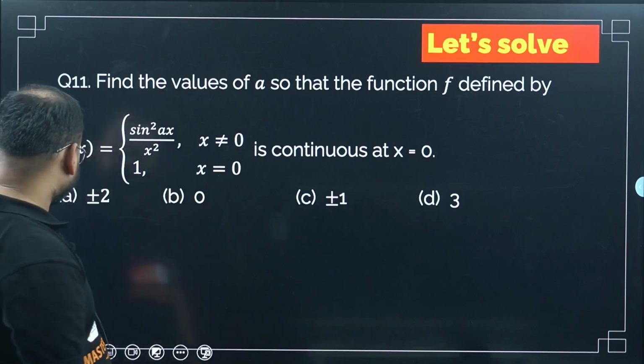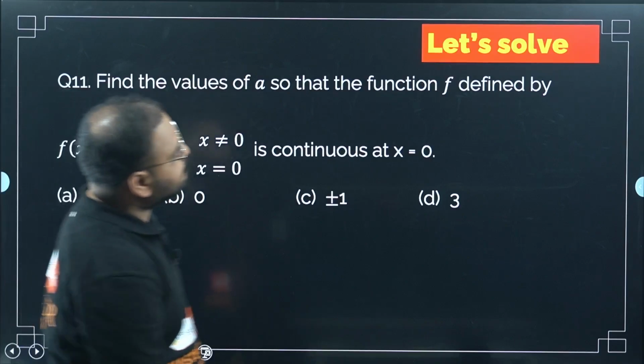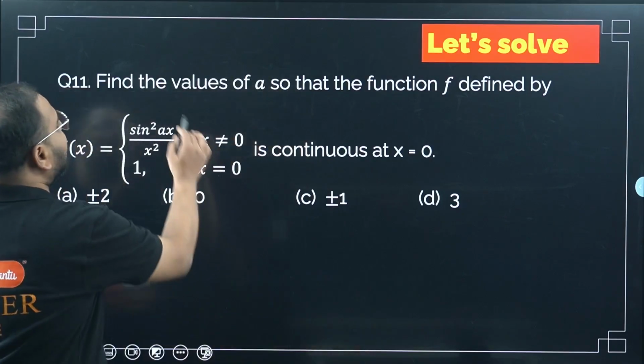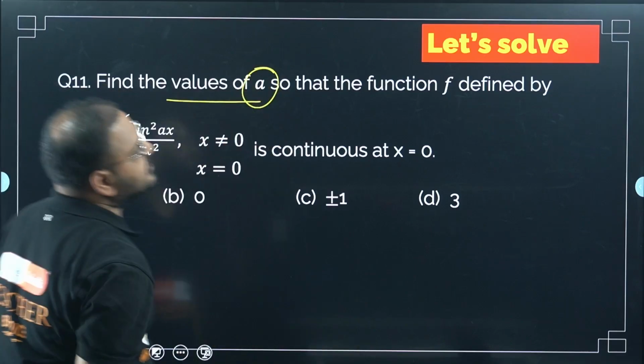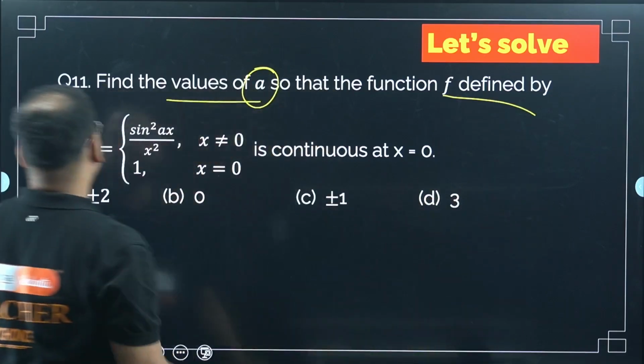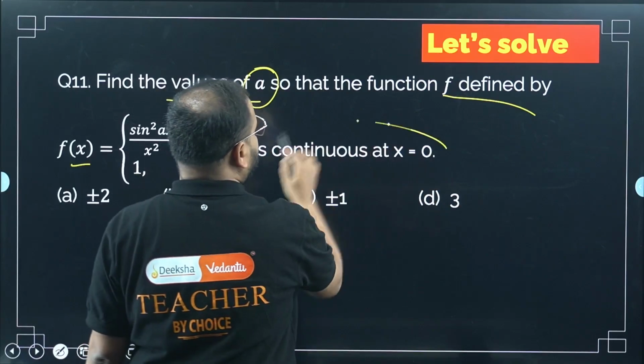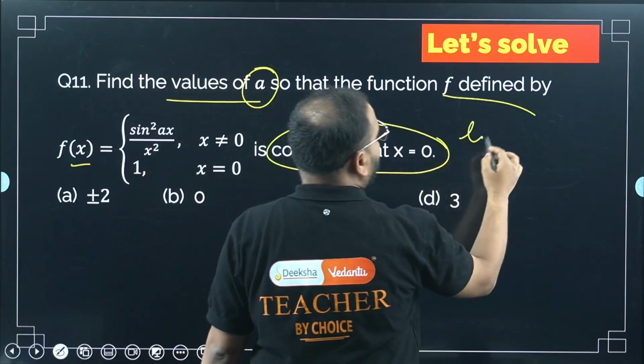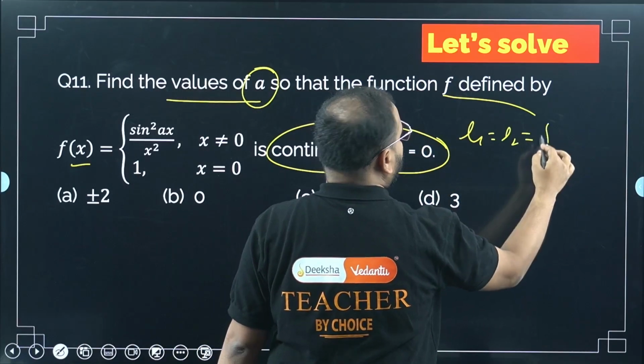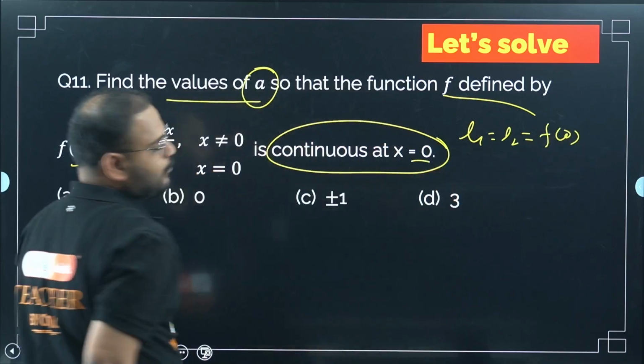Okay. I think this should be your last problem of the day. Last one of the day. What is given here? Find the value of a so that the function defined by this is continuous at 0. Continuous means the same thing again: L1 equal to L2 equals f of 0.